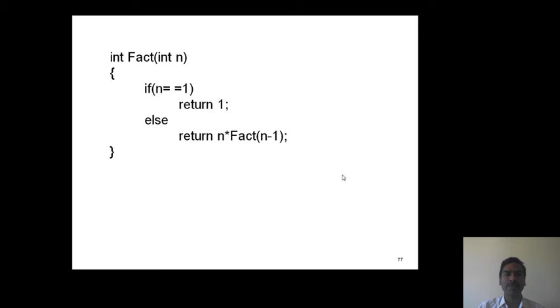Here the subfunction is completed. If n equals 1, return 1 is the base condition which avoids the recursive call, and return n into fact of n minus 1 is the recursive condition that calls the recursive procedure.